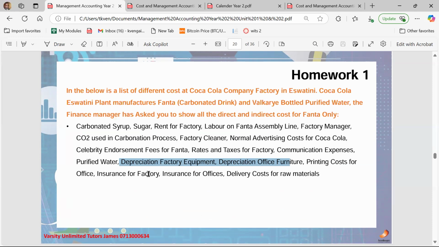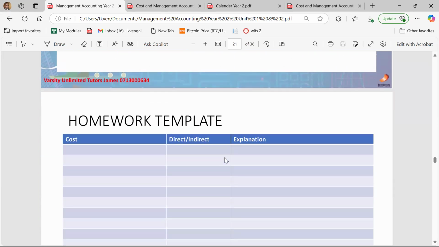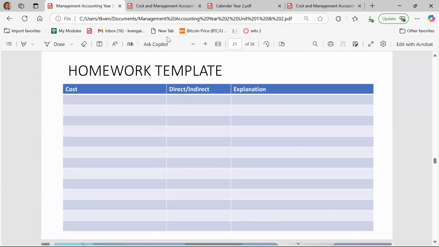But if he says insurance of the buildings of the company, that is the company itself. It has nothing to do with the actual manufacturing that is happening. That becomes an administrative cost. If he says depreciation of the equipment in the plant or in the factory, that becomes a manufacturing cost. But if he says depreciation of the delivery vehicles, that is no longer related to manufacturing. That is now a distribution or an administrative expense that the organization is facing at the end of the day. So you have to be a little bit careful when you are dealing with those specific things.